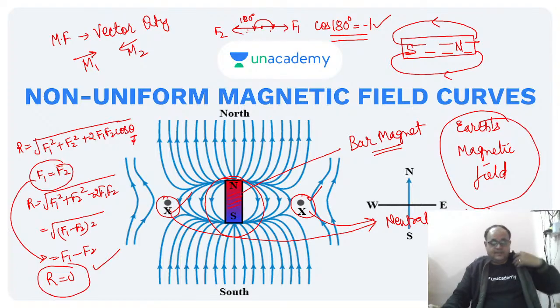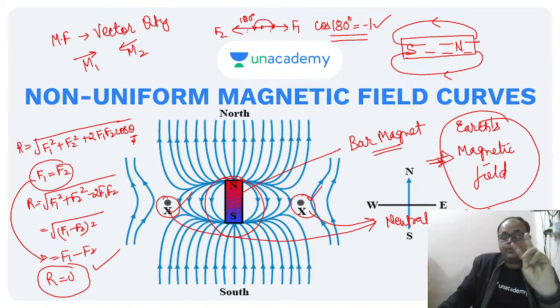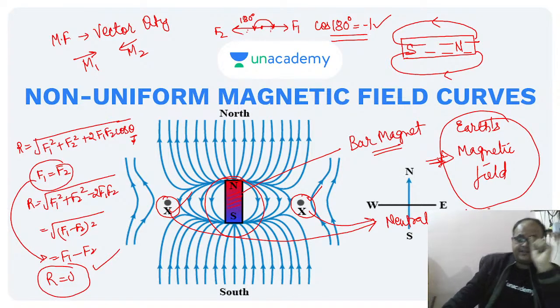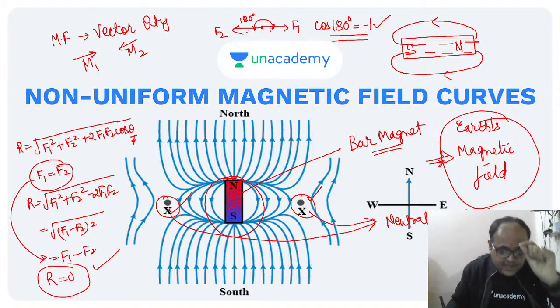See, what I was telling you is that the other field is the Earth's magnetic field, and Yesh was correct in this regard. Okay, so now a neutral point is created when two fields are equal and opposite. So what is the important point here? The important point is, whenever we place a bar magnet with its north pole facing the Earth's north pole.